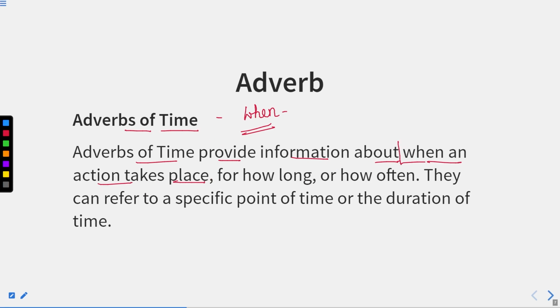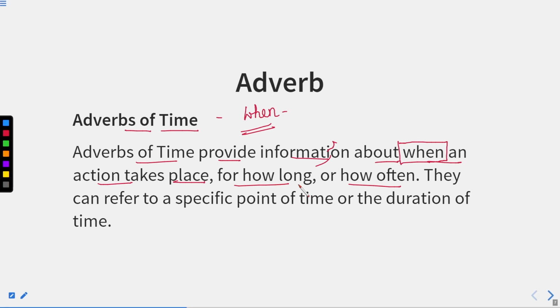So this "when" is a keyword because it shows us when this action is going on, for how long, and for how often. How often generally refers to frequency, which we will discuss later on. How long means up to what extent of time it is going to happen, so for that particular duration, it is also an adverb of time.